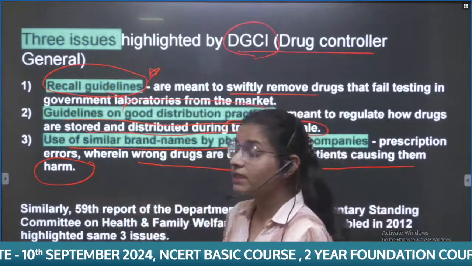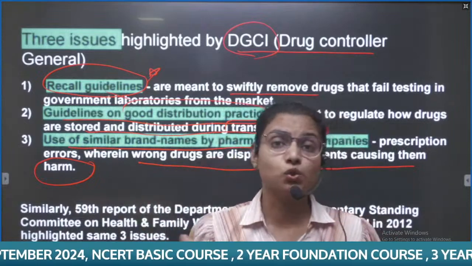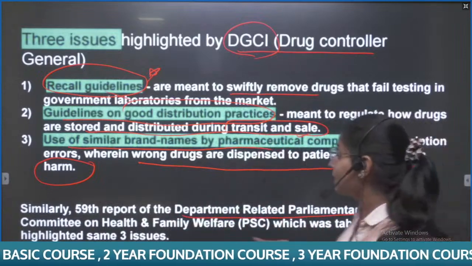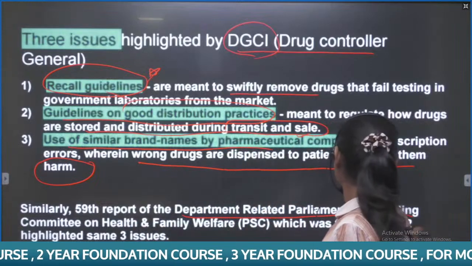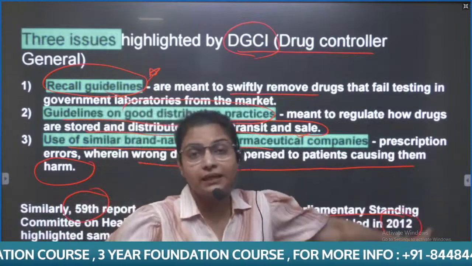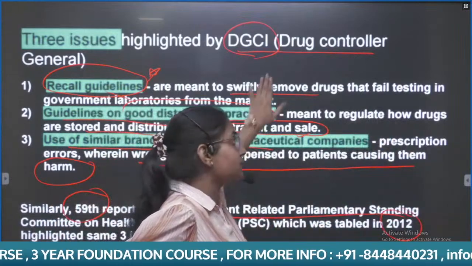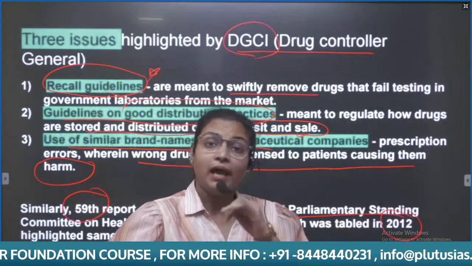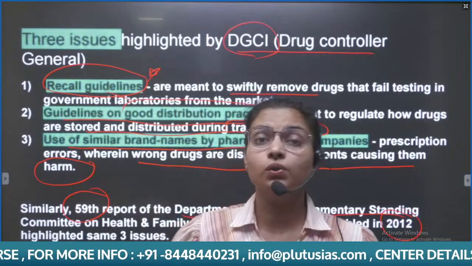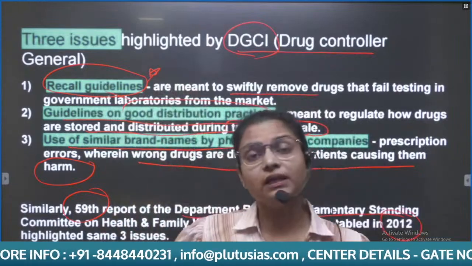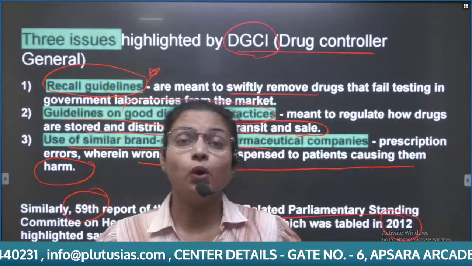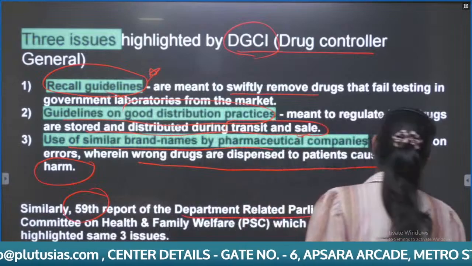And it is very surprising that the same issue was highlighted by our parliamentary standing committee way back in 2012, in the 59th report of the parliamentary standing committee, and now it is 2024. It means we are not able to curb the issues. We will now discuss why these three issues are existing and what can be done further.